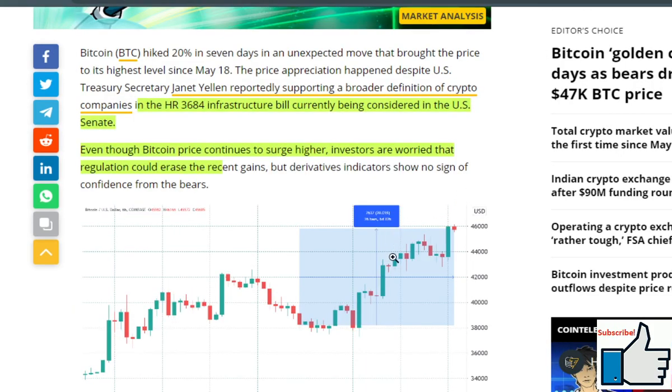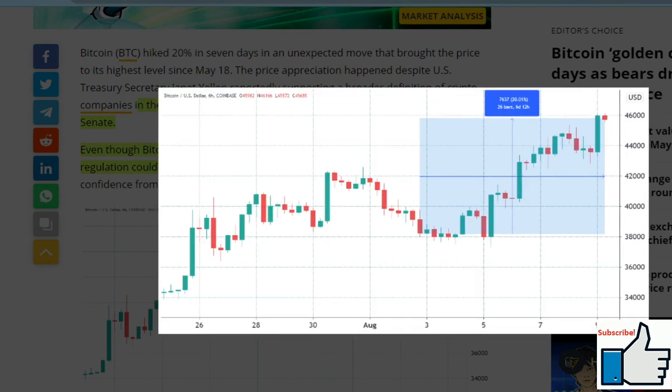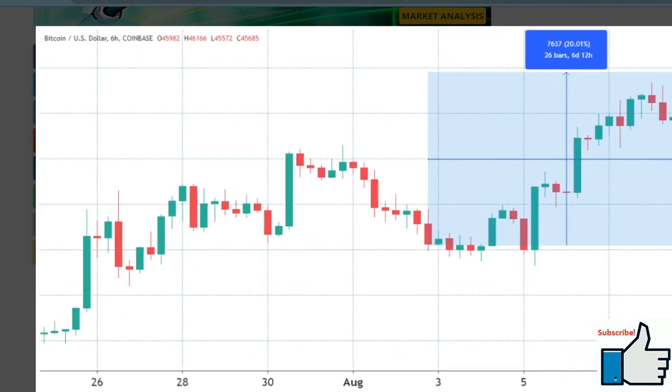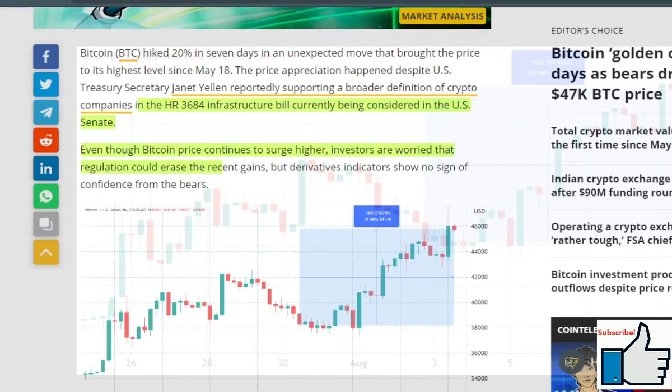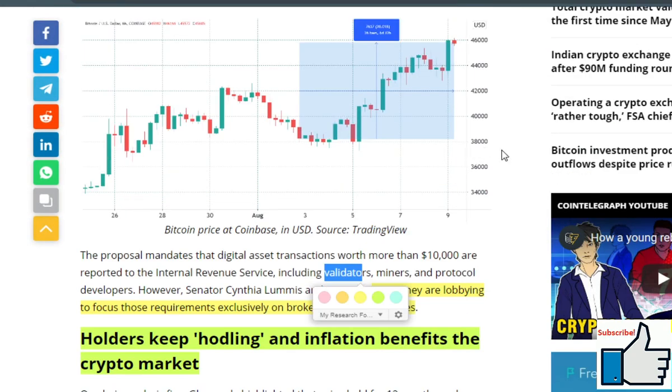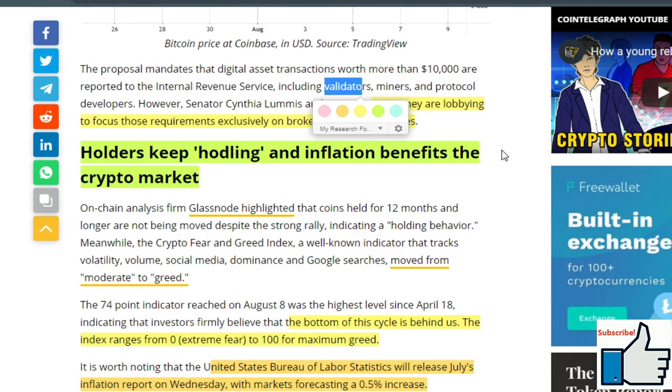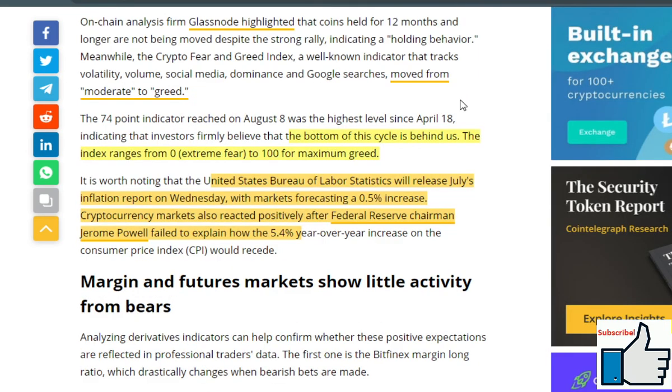So it's really interesting. Here we have the Bitcoin price and Coinbase in USD. And actually we can see that we have pretty much a strong move. So it's really interesting. On-chain analysis firm Glassnode highlighted that coins held for 12 months and longer are not being moved despite the strong rally, indicating a holding behavior.